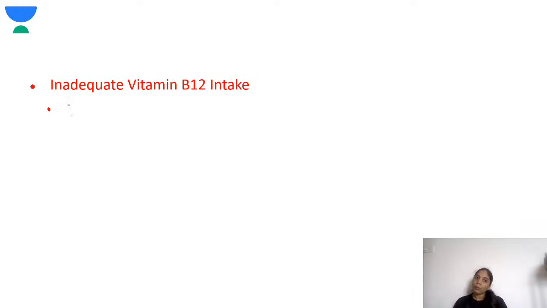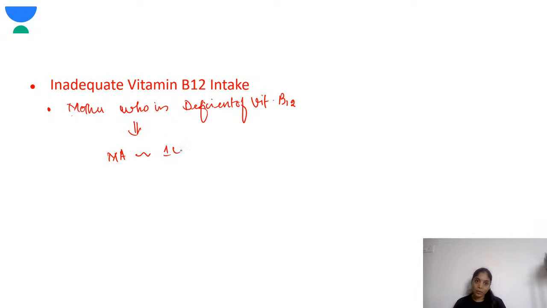So the mother is deficient of vitamin B12, and as a result the baby cannot have an adequate amount of vitamin B12. As a result these children can present with megaloblastic anemia by 1 year. Up to 1 year to 1.5 years of age, presentation will be at that time.